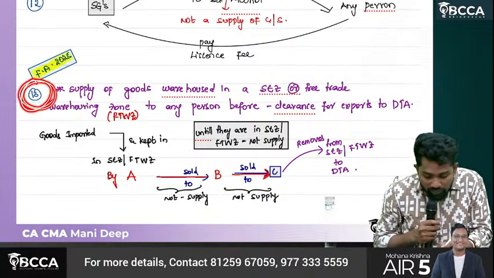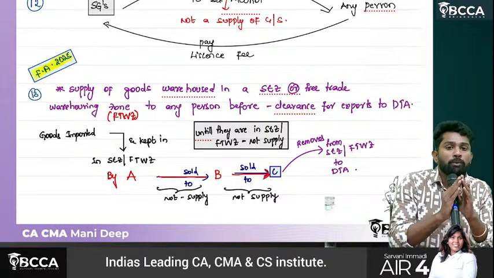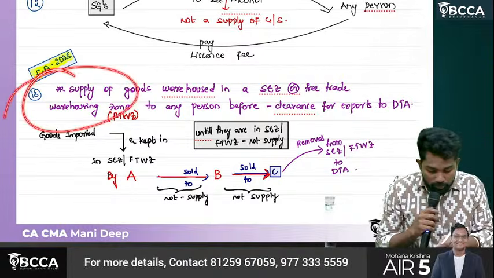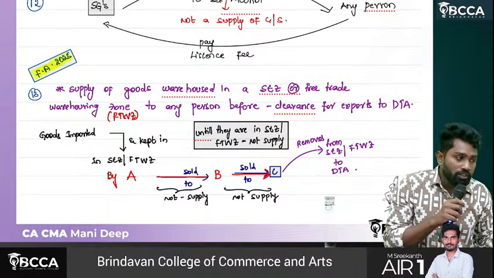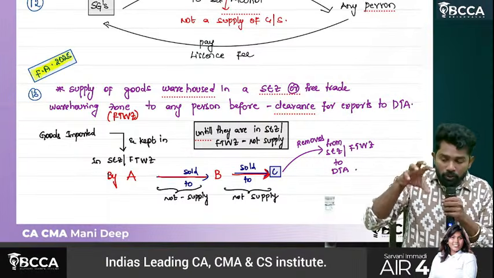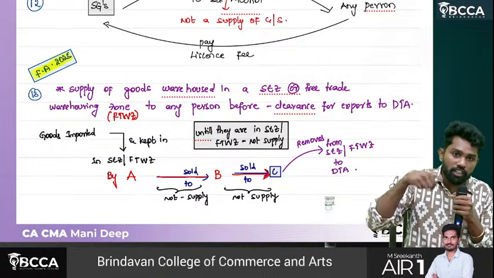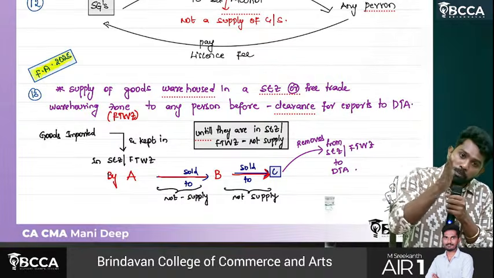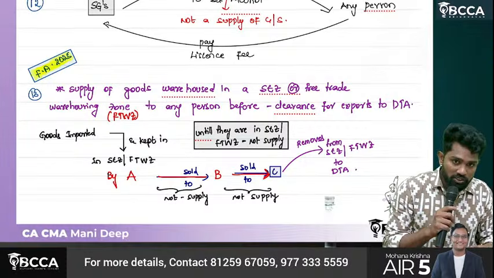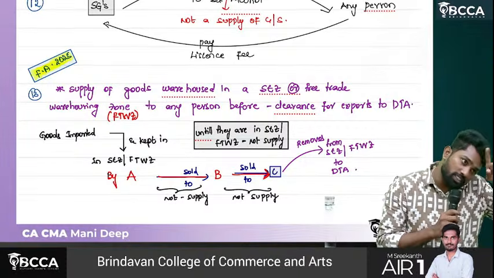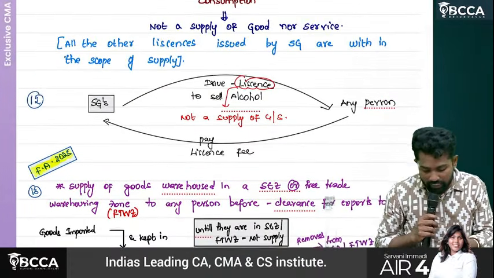This is the point which was newly added. Previously they mentioned only the normal warehousing point. Now they are specific that even if the warehouse is located in an SEZ or free trade warehousing zone, you sold the goods, A sold to B or B sold to C, but still the goods are lying in the warehouse only. Hence it is not a supply, because they are still under the Customs Act coverage only. This is also done.